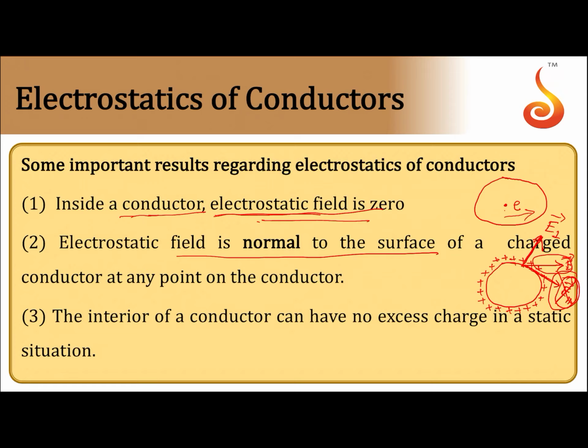Then coming to the third point: the interior of a conductor can have no excess charge in a static situation. If I consider a conductor, inside the conductor there cannot be any static charge. If there is static charge, what happens? This gives rise to a field.